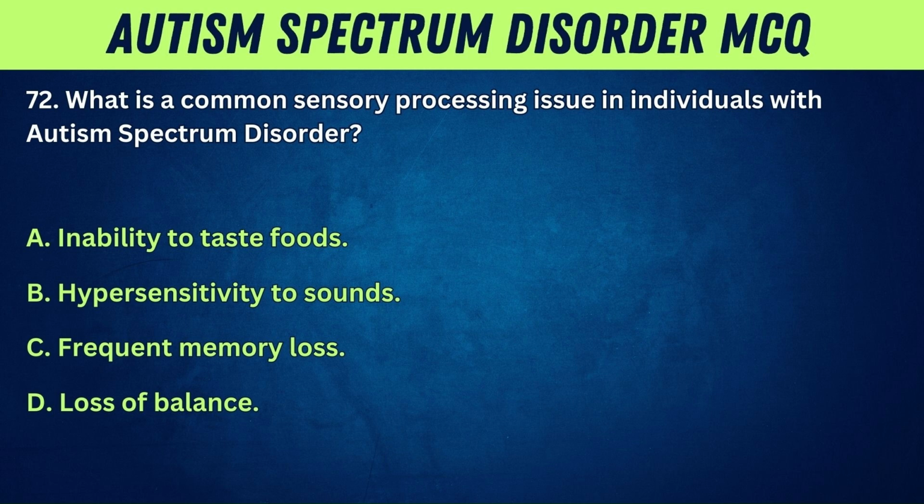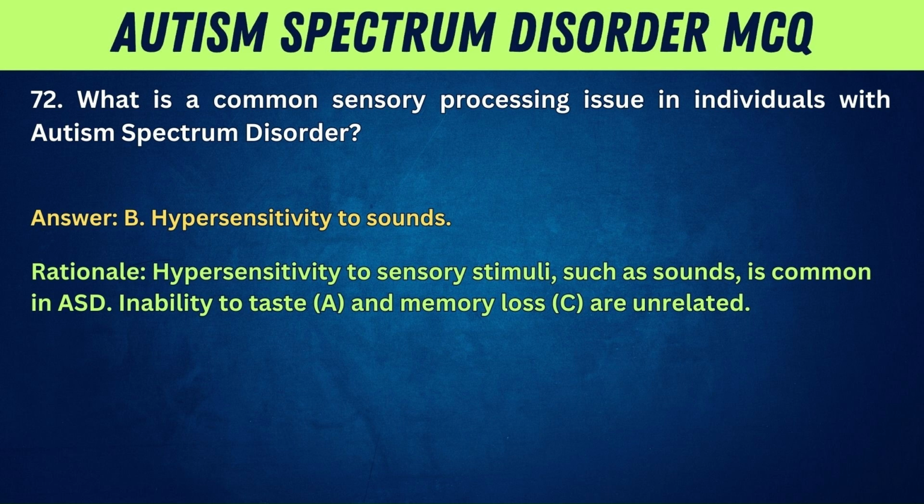72. What is a common sensory processing issue in individuals with autism spectrum disorder? A. Inability to taste foods. B. Hypersensitivity to sounds. C. Frequent memory loss. D. Loss of balance. Answer: B. Hypersensitivity to sounds. Rationale: Hypersensitivity to sensory stimuli, such as sounds, is common in ASD. Inability to taste, A, and memory loss, C, are unrelated.